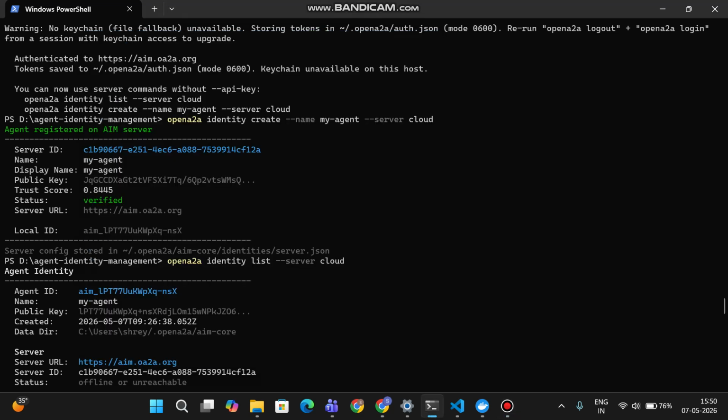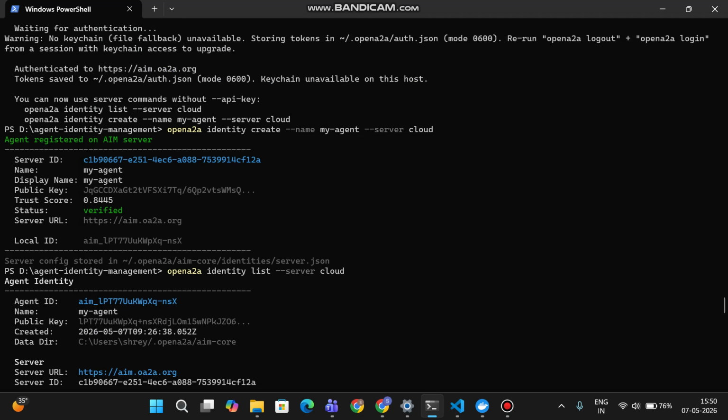Hi, so today I'm going to explain what OpenAI agent identity management is and why it matters. As AI agents become very powerful, they can now access APIs, use MCP tools, interact with databases, execute tasks, and even communicate with other AI agents as well.